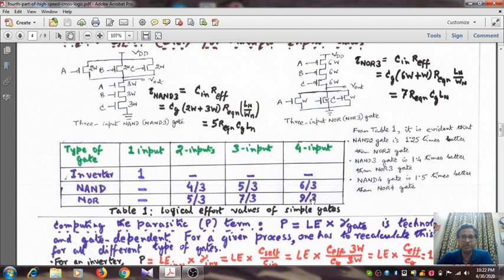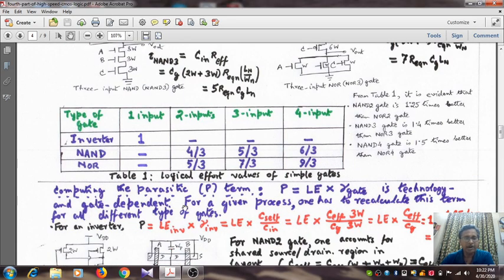Okay, so for a 4 input NAND gate, the size will be 4W and 2W, so 4 plus 2, 6, and 6 by 3. And for a 4 input NOR gate, there will be 4 PMOS transistors each having width of 8W. Okay, so 8 plus 1, that becomes 9, so hence 9 by 3. Is it very clear?